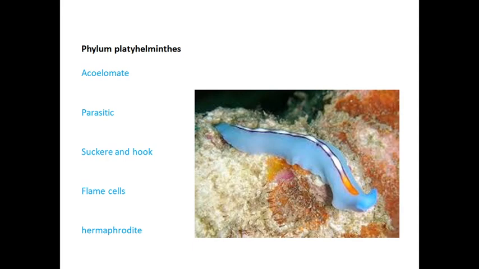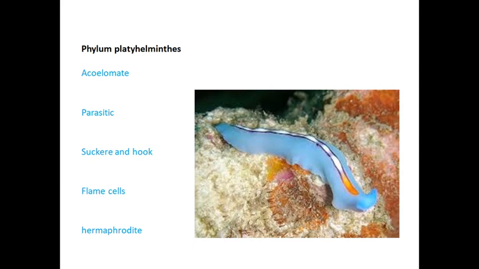And it has suckers and hooks. Suckers and hooks are present in the animals to attach. For what purpose? They attach to the host, where they get their food. And excretion is done by a special type of cells. What are they called? Flame cells. It is called flame cells, and it is a hermaphrodite.